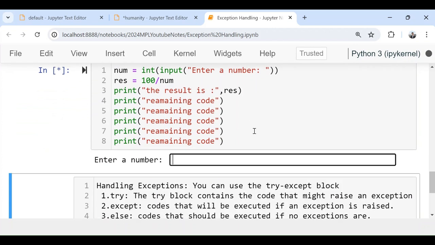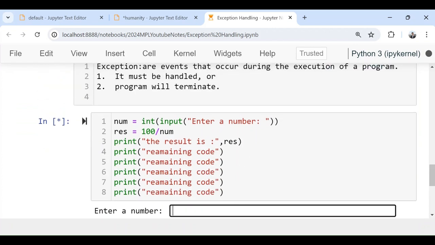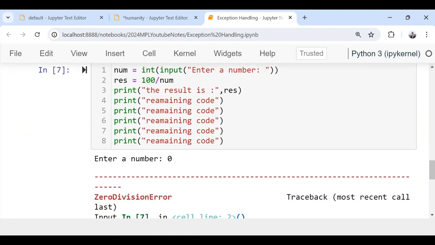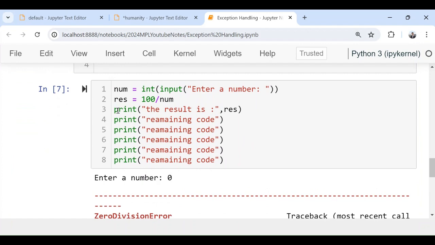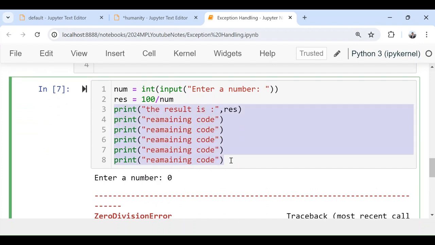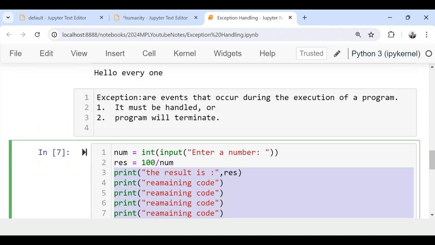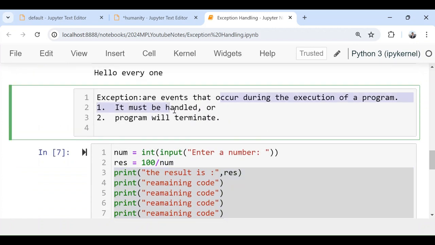So now if I run this one, see, if I give the denominator as a zero, what will happen? The program will terminate, and this line of code will not be executed. So what should I do? Then I have to handle the exception. I have to handle this one. So now let's discuss how can I handle the exception.